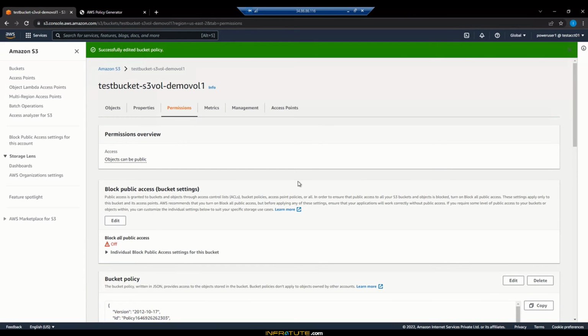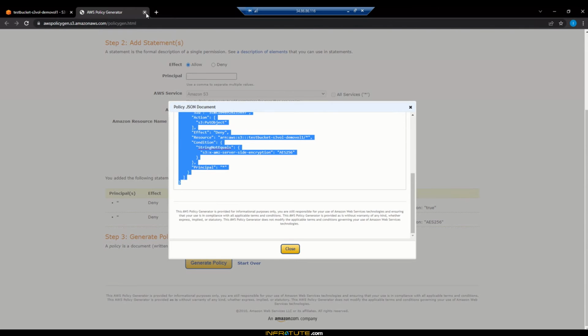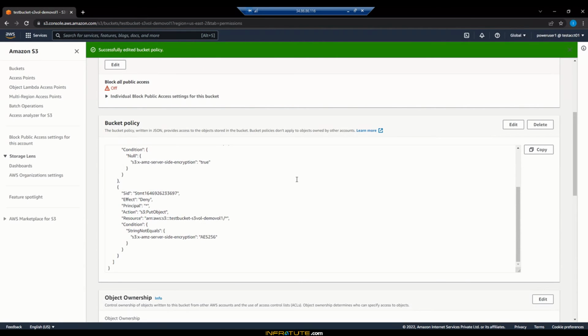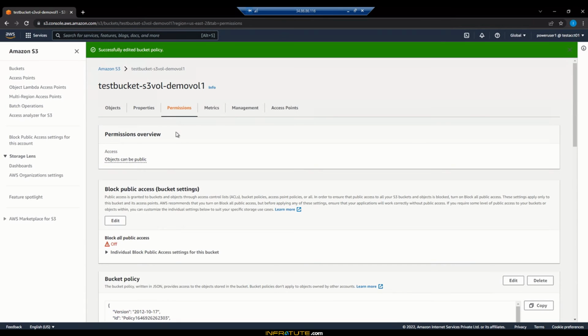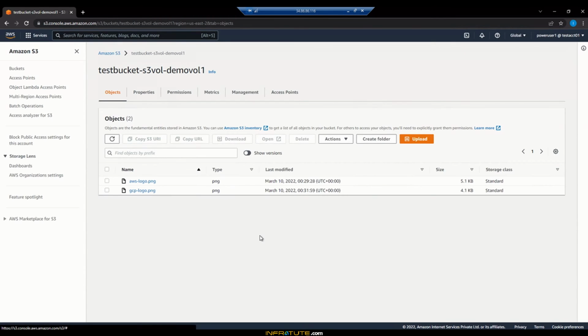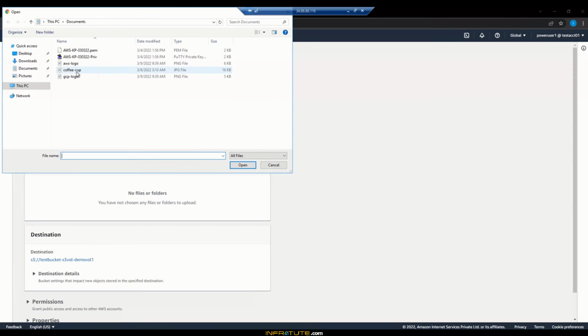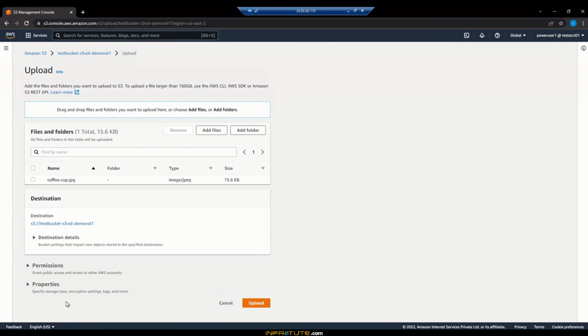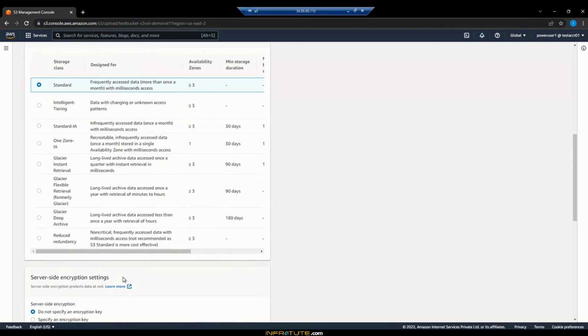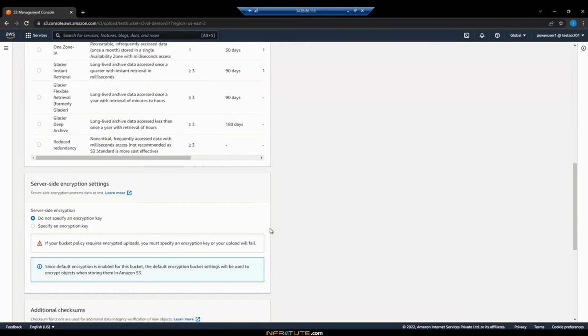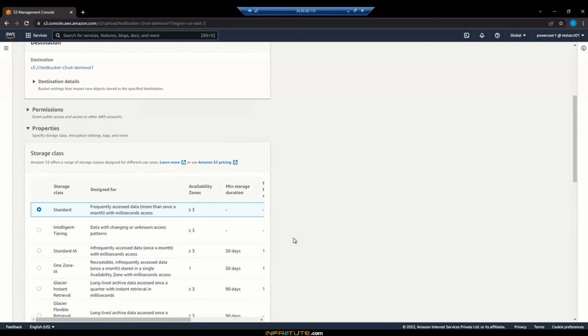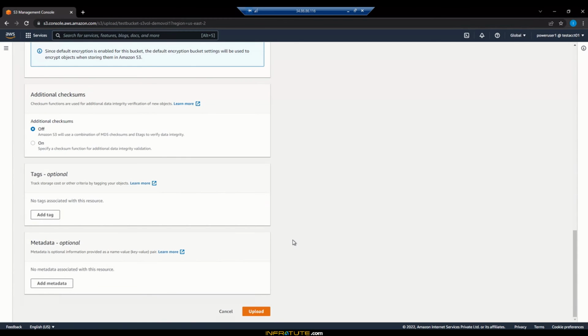All right, let's test whether the policy is in effect correctly. Let's come back here, go to the objects, and first try to upload an object without the SSE key. I'll click on add files, and I have a file called coffee cup here. I'll select the coffee cup, and under the properties I could add an encryption key, but I'm not going to do that right now. Let's see what's happening, because I've already set the policy. Let's check if it's uploading.